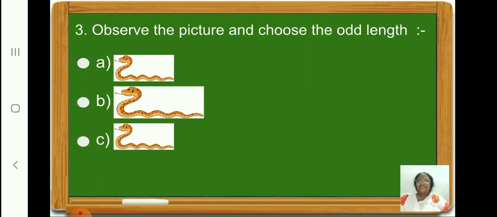Children, observe the picture and choose the odd length. Look at option A. The snake is short. Look at option B. Here the snake is long. And look at option C. Here also the snake is short. So which is the odd man out here? Option B. So children, let us click on option B.